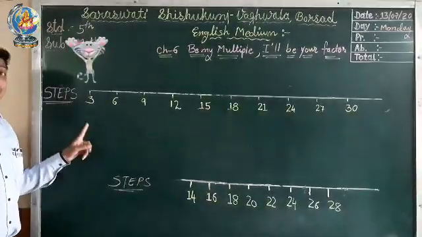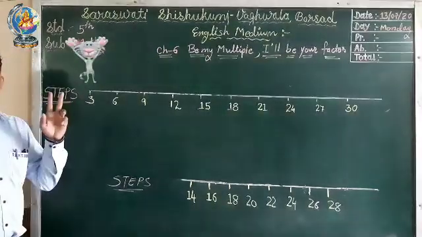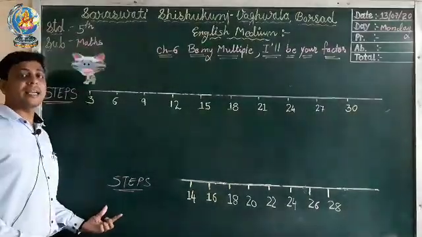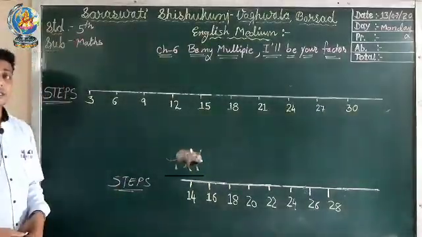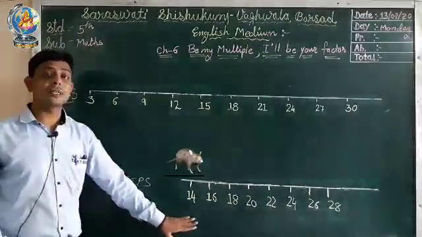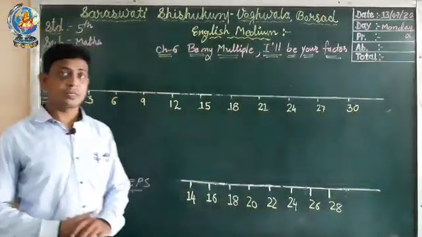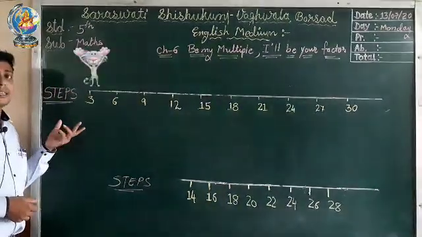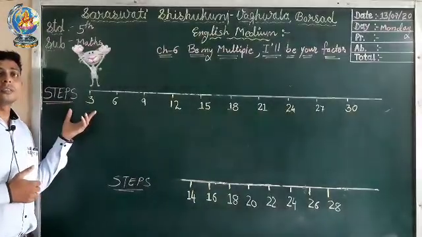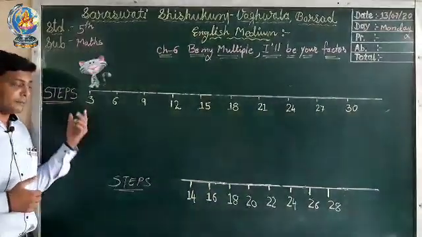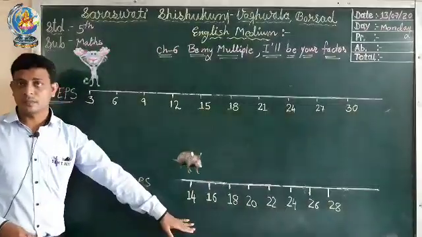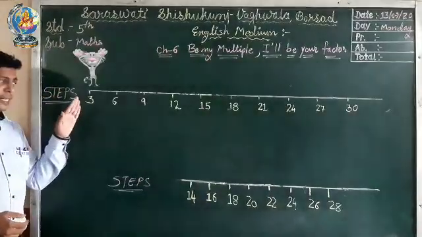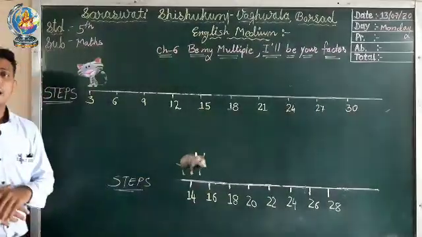We know that the cat jumps 3 steps at a time. So that's why I have skipped 3 numbers here. And in the second line, we know that the mouse can jump 2 steps at a time. That's why I have skipped 2 numbers here. Okay, so let's begin. Now you can see here the cat is on number 3 and the mouse is on number 14. We already saw this in the paragraph. So the cat is on number 3 and the mouse is on number 14.